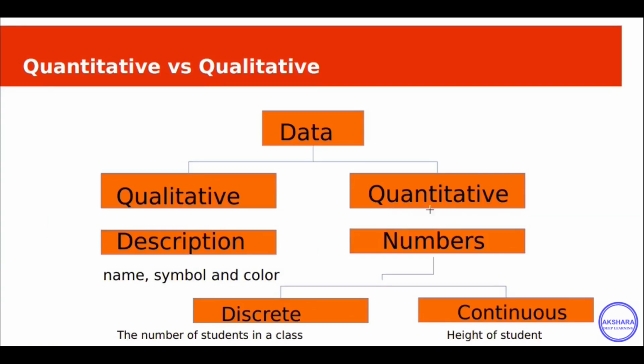We can further divide quantitative data into discrete data and continuous data. Discrete data can only take certain values, like the number of students in a class. It will be a fixed value, suppose 60, but it cannot be 60.1. Continuous data can take any value. Examples are height, weight, temperature, and length. Height can be 165 centimeters and 165.1 also. It can have an infinite number of values.